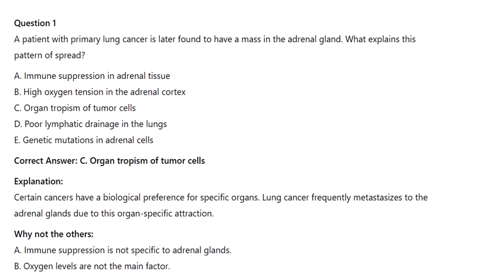A. Immune suppression in adrenal tissue. B. High oxygen tension in the adrenal cortex. C. Organ tropism of tumor cells. D. Poor lymphatic drainage in the lungs. E. Genetic mutations in adrenal cells.